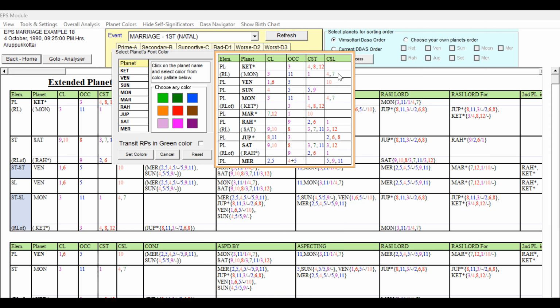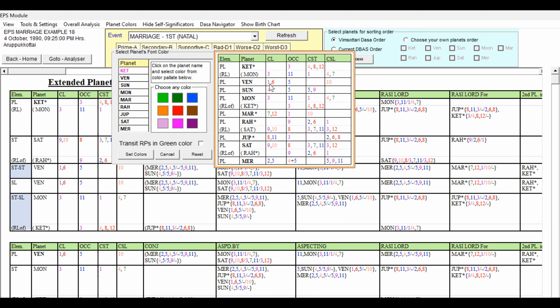If 7 is not there, suppose it is 5 only, that Moon will be a favorable key planet for marriage because it has all the favorable houses and is the fifth cuspal sublord also. The 4, 8, 12 has some weakness, it indicates obstacles, but it is not directly influencing the fifth house matters. Rather, it is influencing the third house or fifth house matters, not the seventh house. Because now it has 7, it will impact the seventh house. I think we're able to understand. Now Ketu: 3, 4, 8, 12. So 3 is good and favorable houses are also present. So let us make this one a mixed one, right?